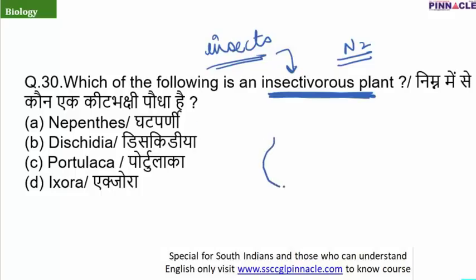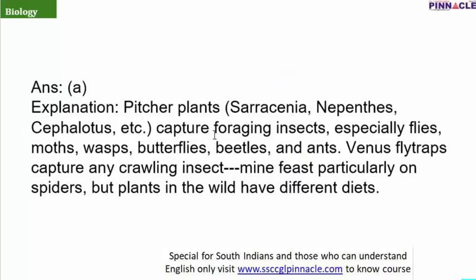Now in Nepenthes, pitcher-like structures are present in which there are some substances which attract the insect. When the insect comes inside the pot, a leaf-like, lid-like structure covers it, and finally it is digested and the nitrogen deficiency is completed. So the correct answer is Nepenthes, the pitcher plant. Many other examples are also present, like Venus flytrap and Sarracenia, etc.